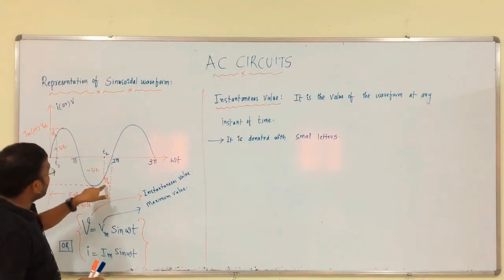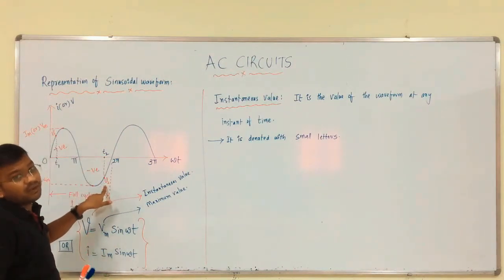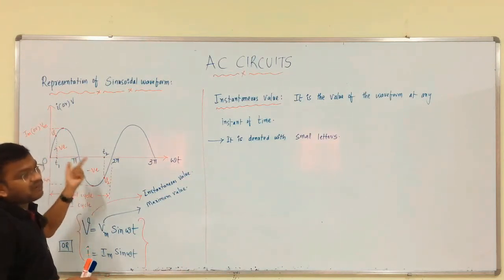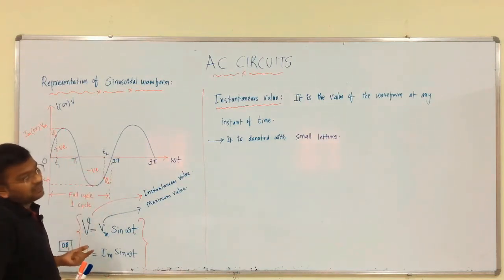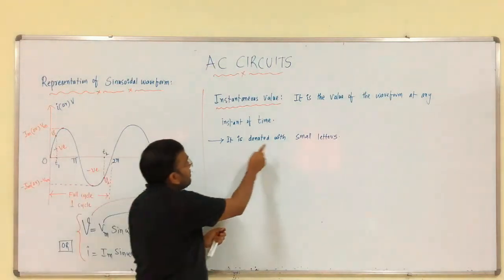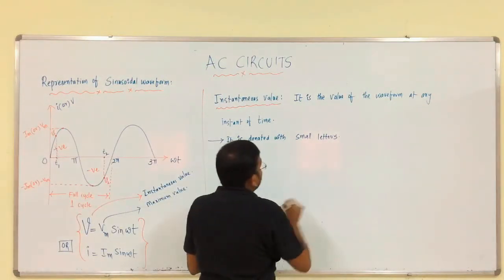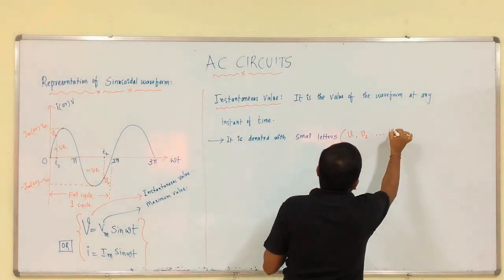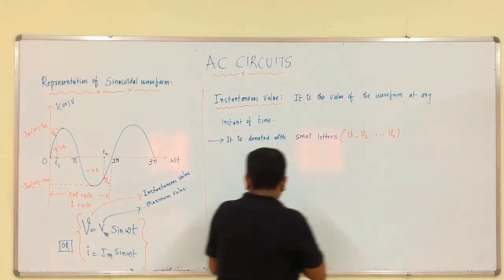At T2 we get a different value V2, that is another value. So, with respect to different instants, we get different values of instantaneous voltages. So, it is denoted with small letters like V1, V2 up to Vn, right.